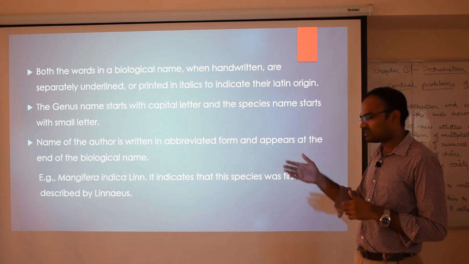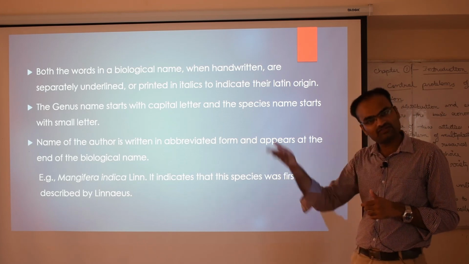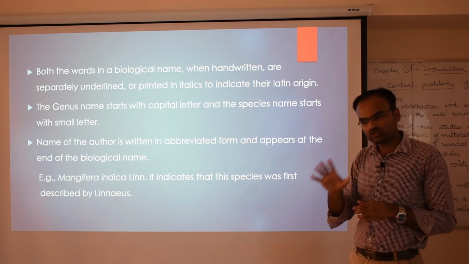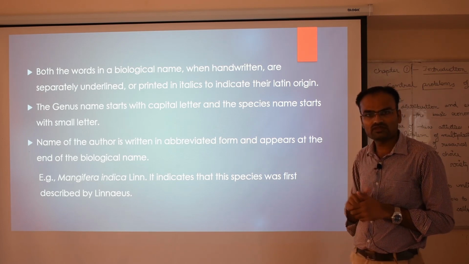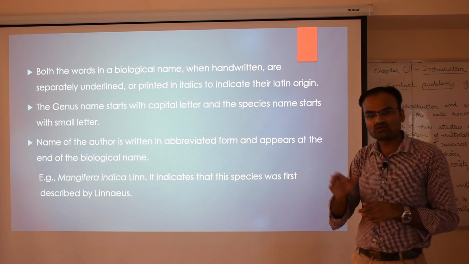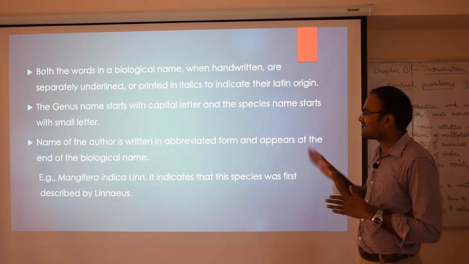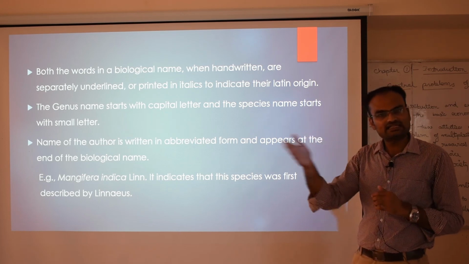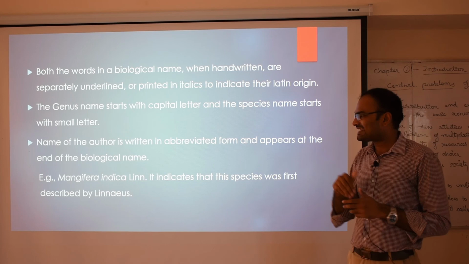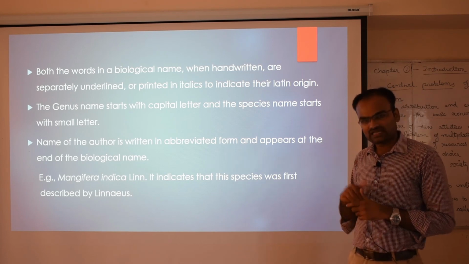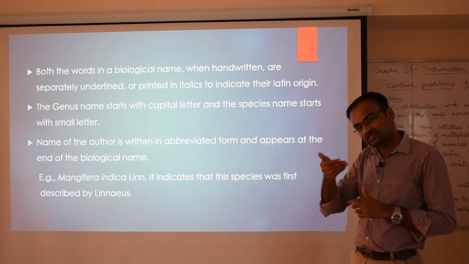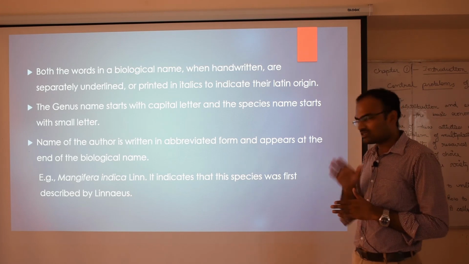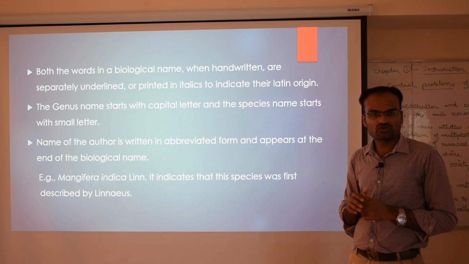Like that, different species have been discovered by different scientists, so in every textbook the abbreviated form of the person who first described it is given. By considering all these five rules, we can easily write biological names. You can refer to your high school books to get different biological names from them, and check whether the biological names there are in the correct format or not.